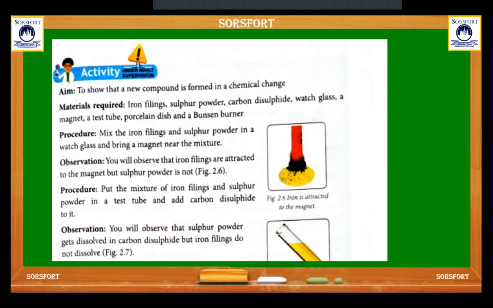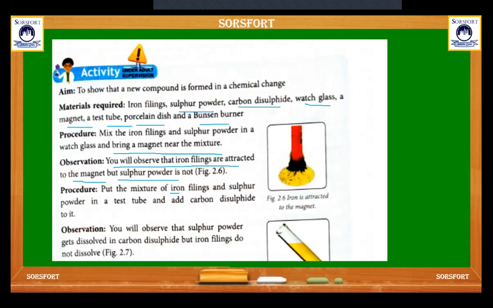This is another activity to show that a new substance, a new compound, is formed in a chemical change. Materials required: iron filings, sulfur powder, carbon disulfide, watch glass, a magnet, a test tube, china dish, and Bunsen burner. Procedure: mix the iron filings and sulfur powder in a watch glass and bring a magnet near the mixture. Observation: iron filings are attracted to the magnet, but sulfur powder is not.